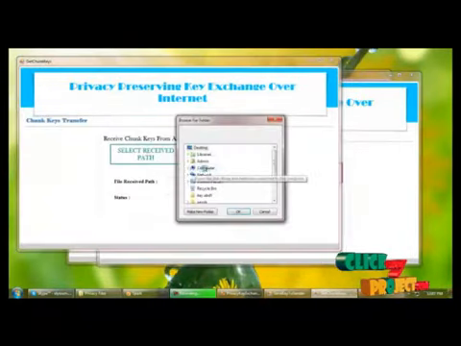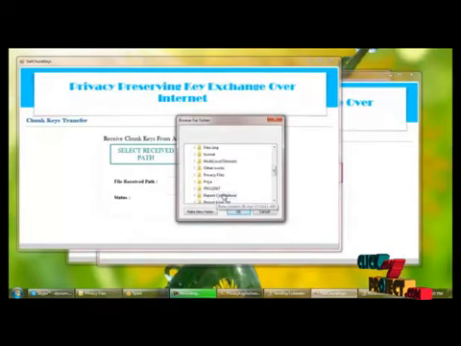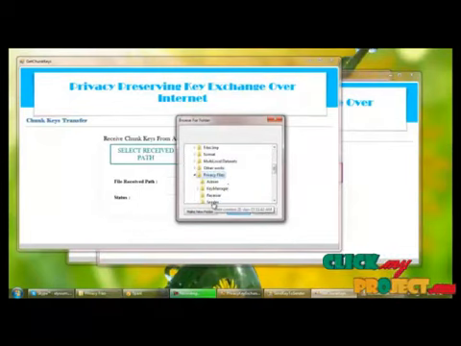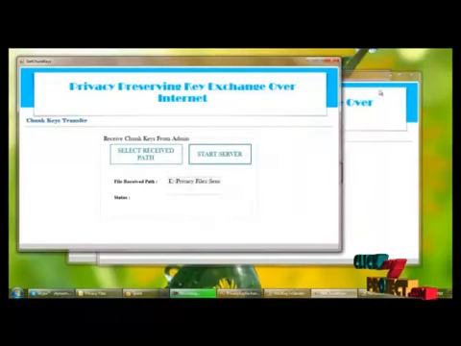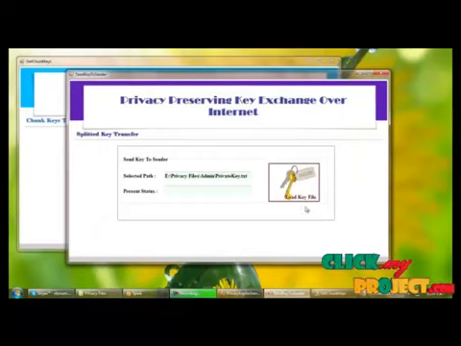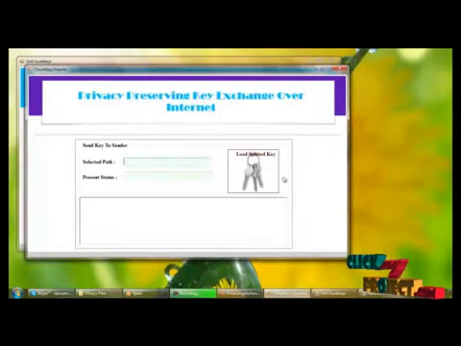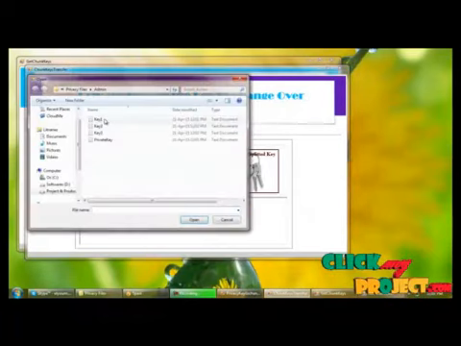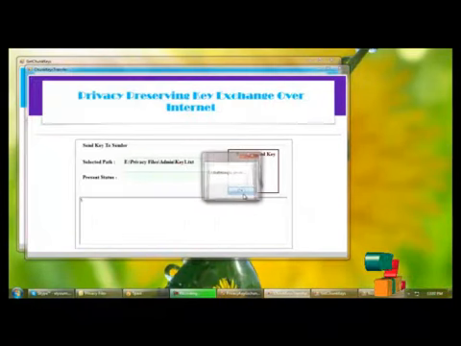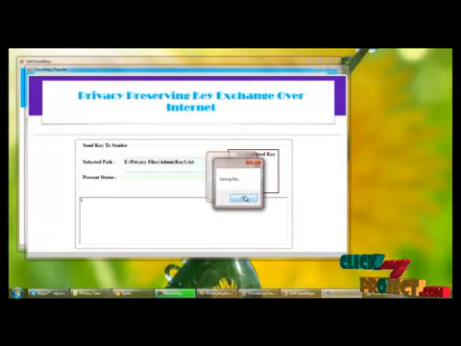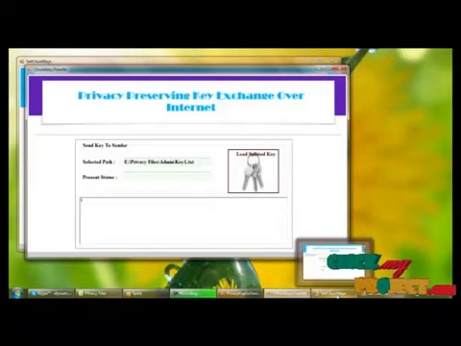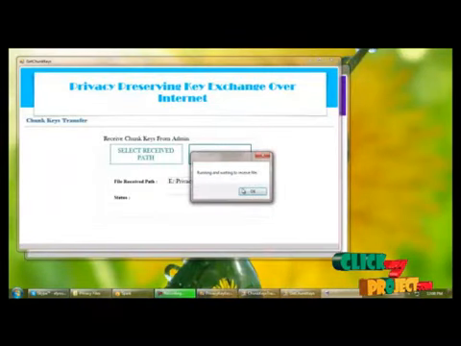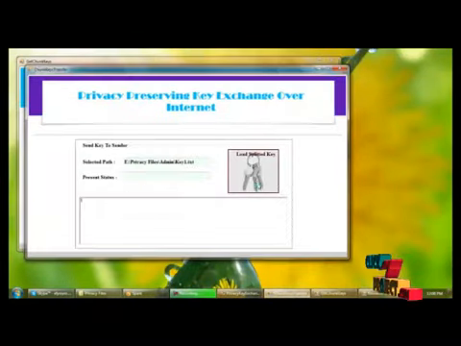So for that we have to select the receive path as sender. Starting the server. So load the splitted keys. Key1. Again starting the server for receiving the key2.